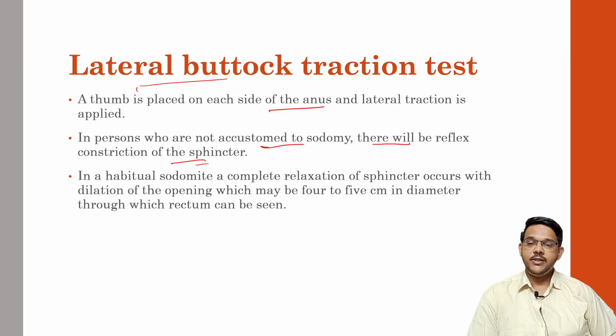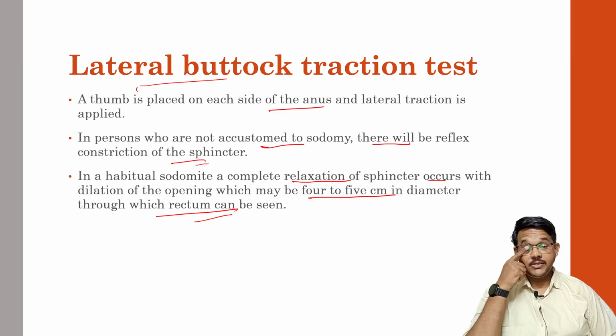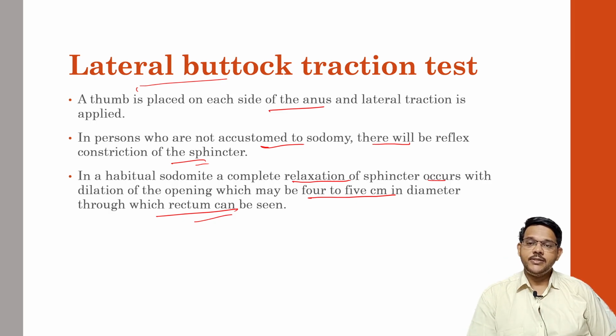In a habitual sodomist, a complete relaxation of the sphincter occurs with dilatation of the opening, which may be 4 to 5 cm in diameter, through which the rectum can be seen. So in a habitual person, when you try to retract, instead of contracting, the sphincter will relax completely up to 4 to 5 centimeters, which indicates that the person may be a habitual sodomist.